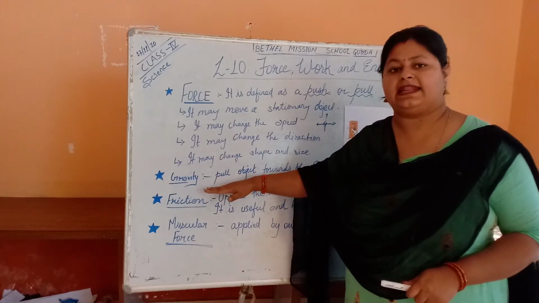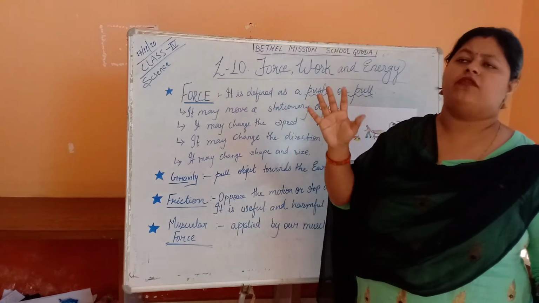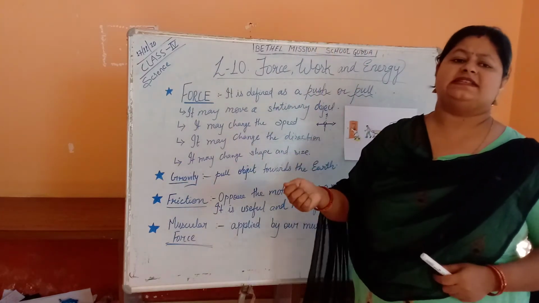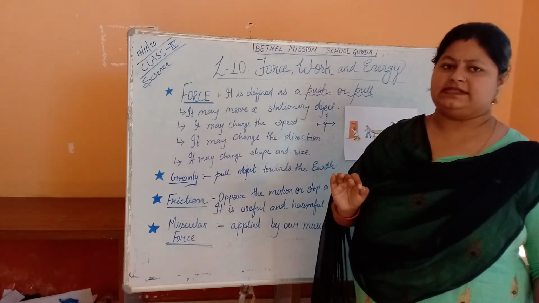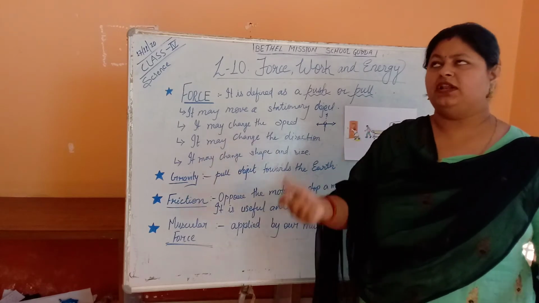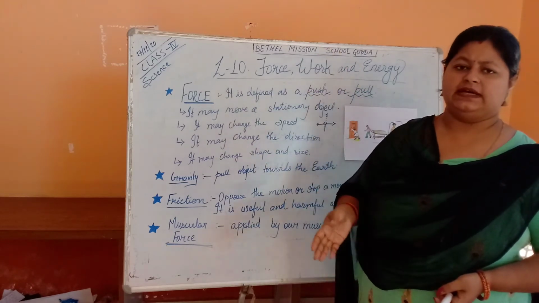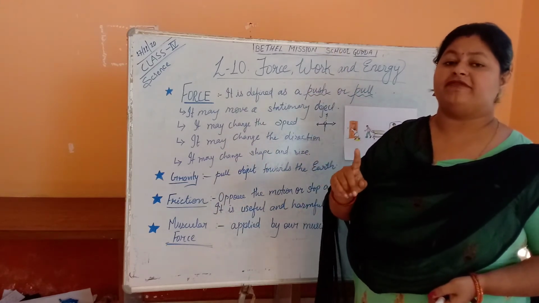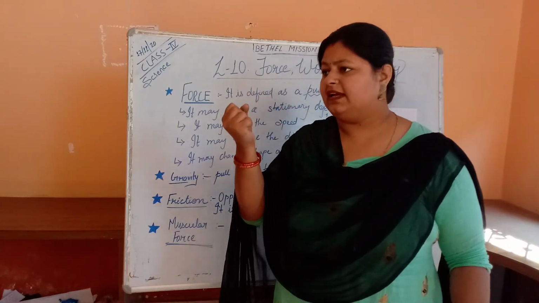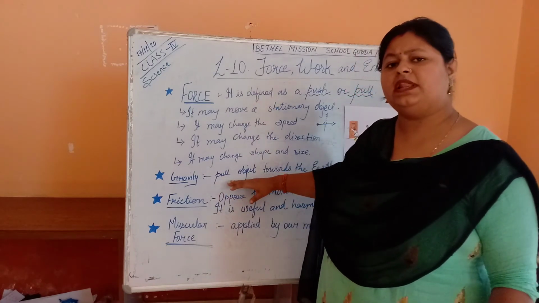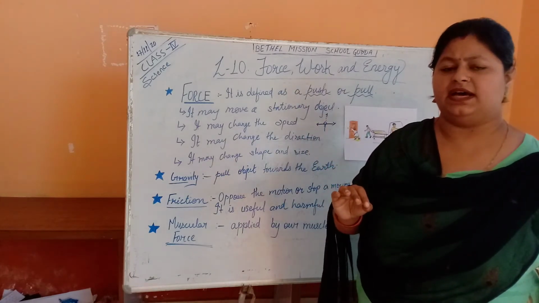Second thing is gravity. What is gravity? When you are dropping something or throwing something up in the sky, what happens? After a while, that object falls on the ground, doesn't it? Just take a ball and throw it upward. After some seconds, it will fall on the earth. It is because of gravity. Gravity is also a force which pulls objects towards the earth.